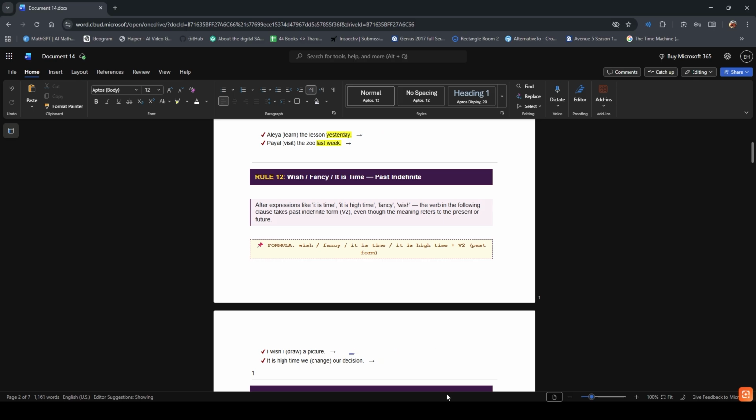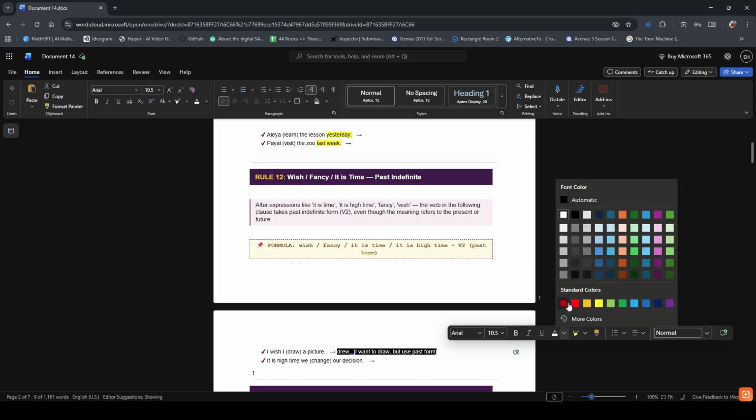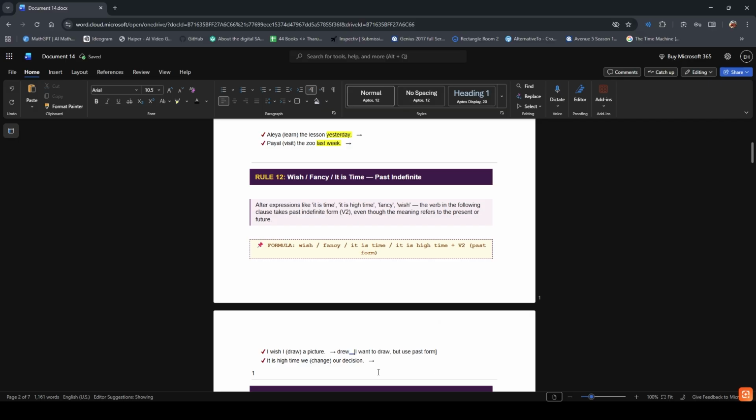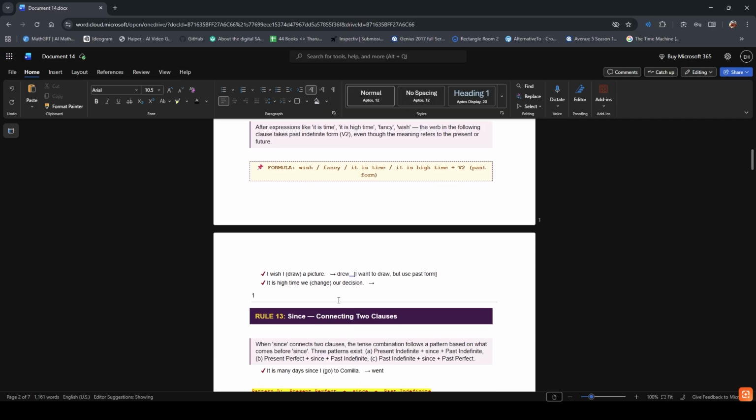The examples for rule number 12 are: I wish I draw a picture. The answer will be drew. The next one is it is high time: it is high time we change our decision. The answer is changed. Moving on to rule number 13.